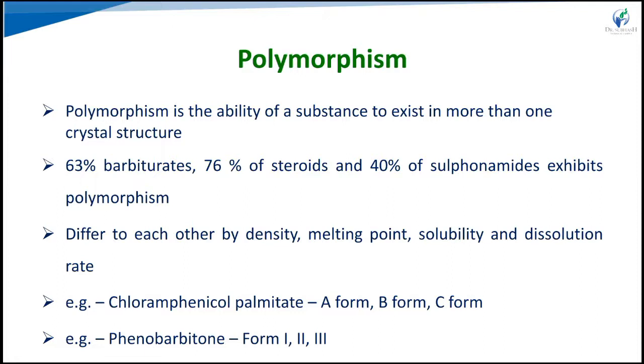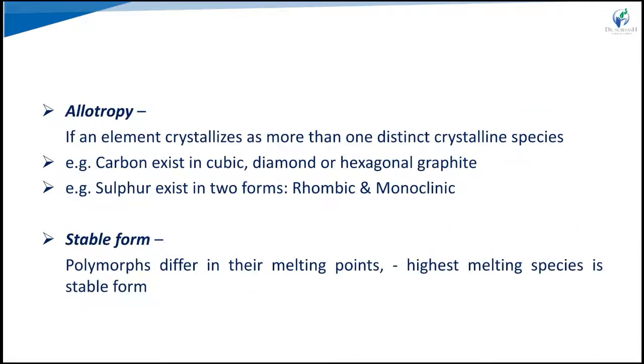Examples given for polymorphs: chloramphenicol palmitate has A, B and C types, three polymorphs, and phenobarbitone has forms 1, 2, 3, like that. Then allotropy: if an element crystallizes in more than one distinct crystalline species, like carbon exhibiting cubic diamond and hexagonal graphite, sulfur exhibiting rhombic and monoclinic forms. Stable form: polymorphs differ in their melting point, and the highest melting species is called the stable form. Stable and metastable types of polymorphs are there.